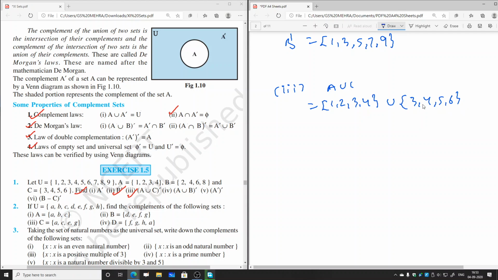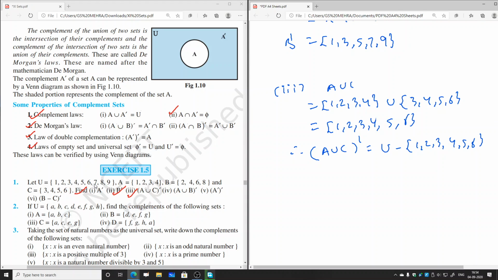Now what is common in both the sets? 3, 4. So that will take only one time. So this union will be 1, 2, 3, 4, 5, 6. Therefore, we can say that A union C whole complement will be equal to U minus the elements 1, 2, 3, 4, 5, 6. And we know what are the elements of U, that is 1, 2, 3, 4, 5, 6, 7, 8, 9. So remaining will be 7, 8, 9. So this is the set A union C whole complement. So this will be the answer.